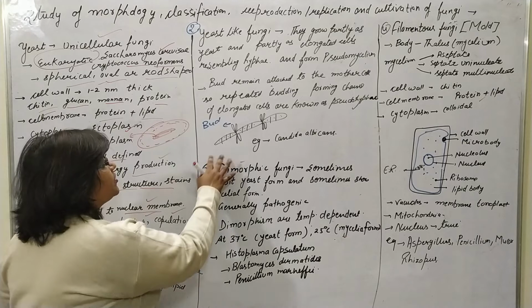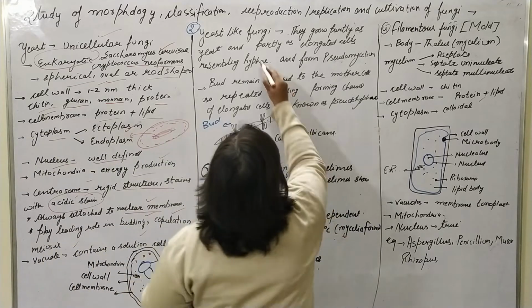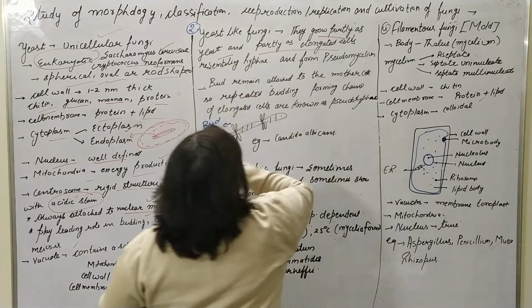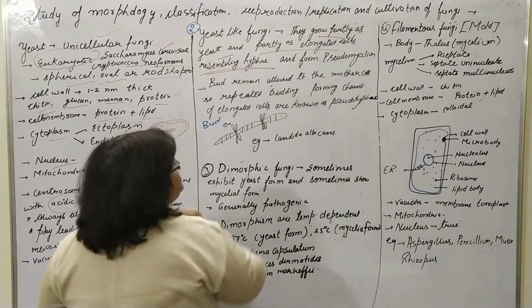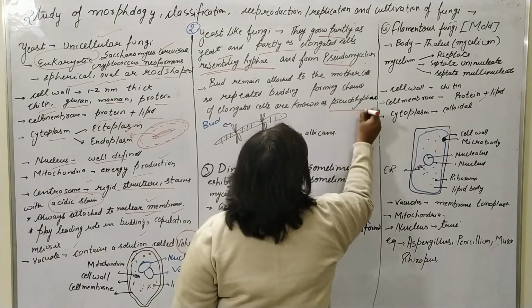It means it has the budding structure and the mycelial structure as well. They grow partially as yeast, as partially elongated cells. Those elongated cells resemble hyphae, so that is named the pseudomycelium, or you can say the pseudohyphae.